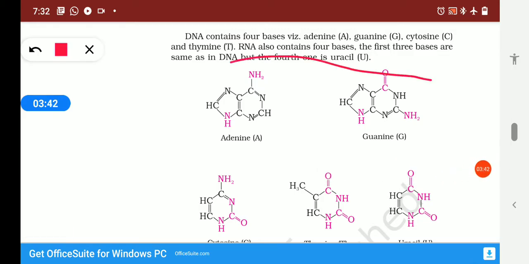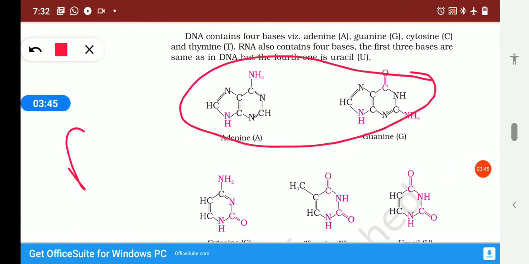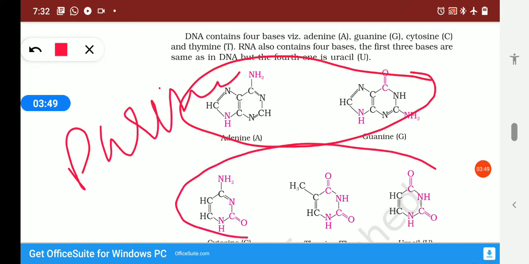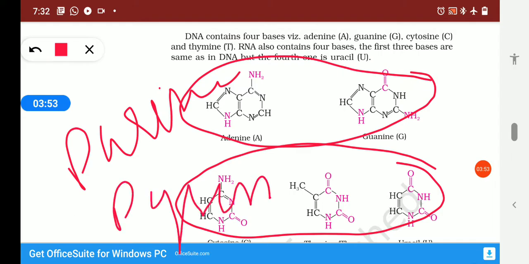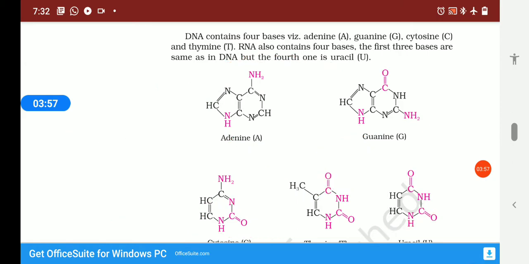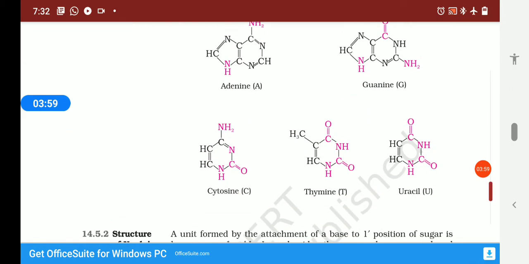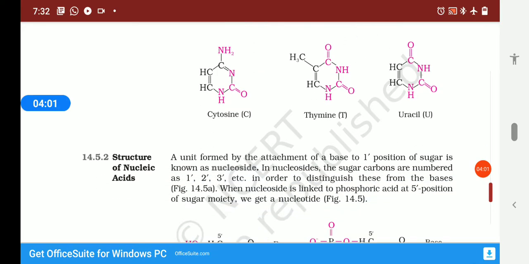Adenine and guanine are known as purines, whereas cytosine, thymine and uracil are called pyrimidines. So there are five types of nitrogenous bases found in DNA and RNA.